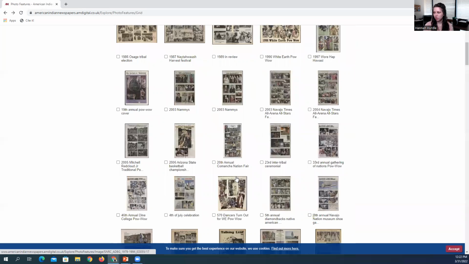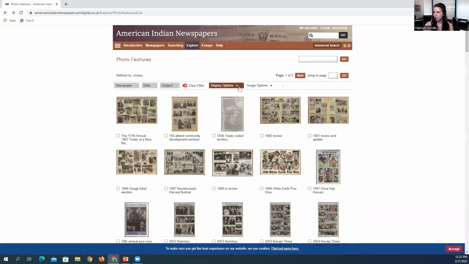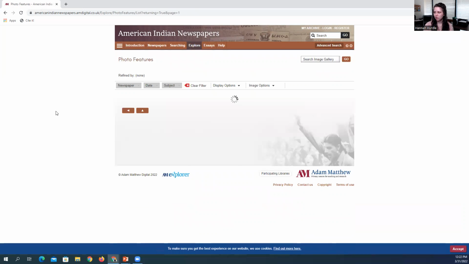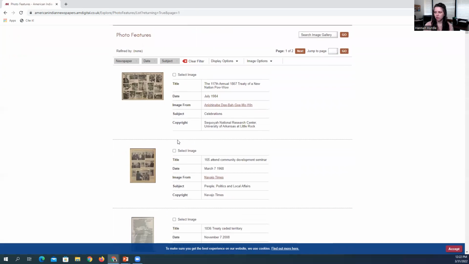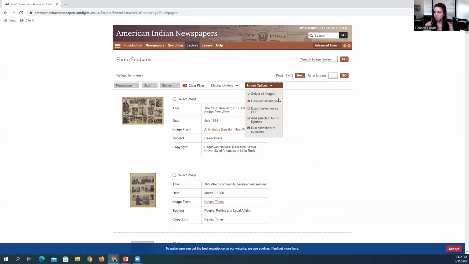So these are all the images. You have display options, so you can view them as a thumbnail or as a list. Now you can see all that metadata right here. You also have image options that you can use.